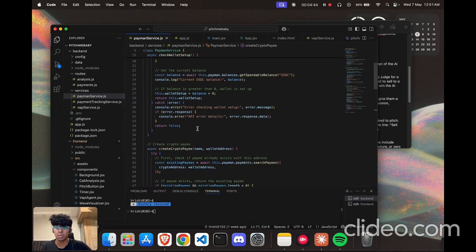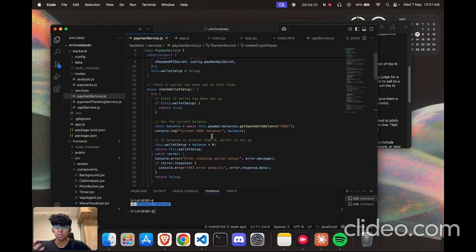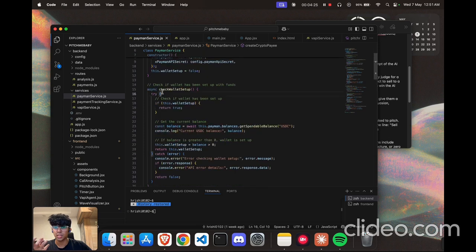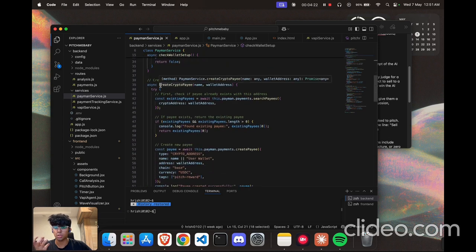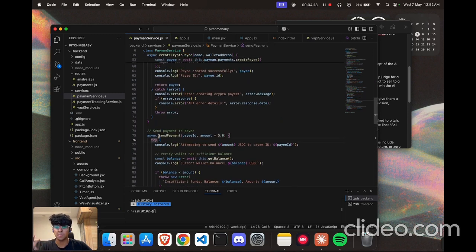So I'm using Payman. Payman lets you abstract away the complexity of letting AI agents handle money, of how you create wallets, how you send the actual payment. So this was one challenge, and I learned it through the Payman documentation. So you check the wallet of the user, you create the crypto payee for the user when he enters his wallet address, then first you get the balance and then you send the actual payment to the user.